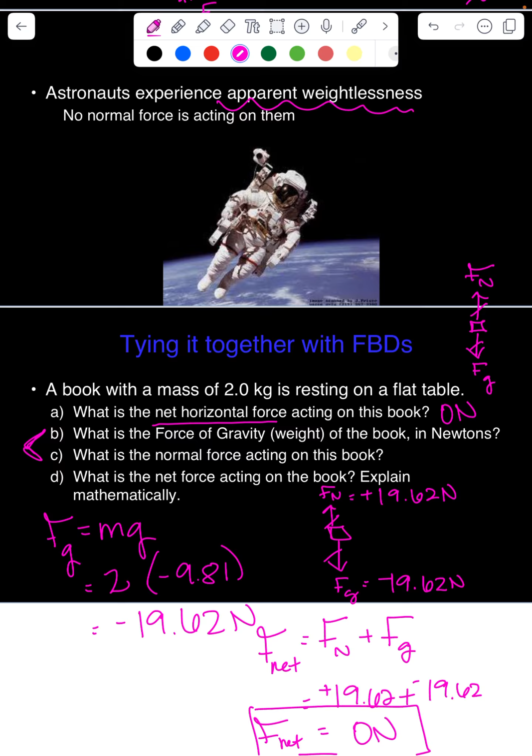Now we could have answered that at the beginning because we know it's at rest, and anything at rest has a net force of 0. So that's what we are going to be practicing. Not only are you drawing the free body diagrams, we are now able to put numerical values for the force of gravity and whether it is balanced with anything else. Here it was balanced with a normal force. It could be balanced with air resistance, anything like that.